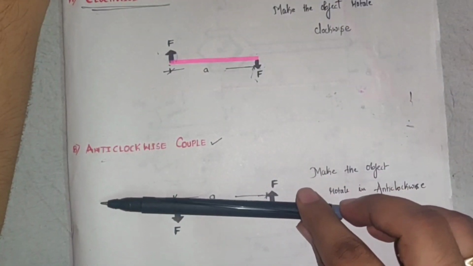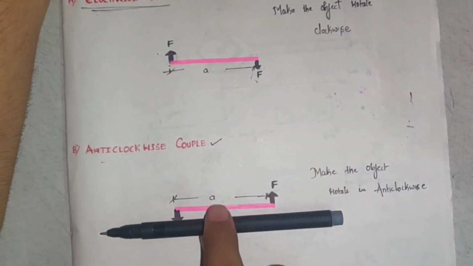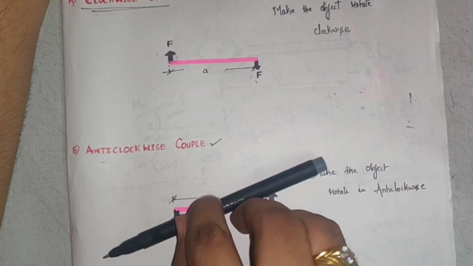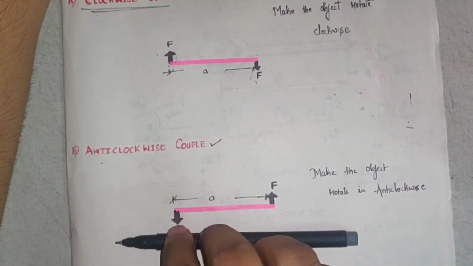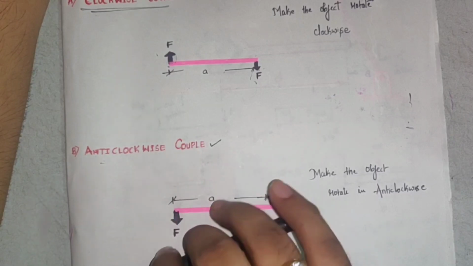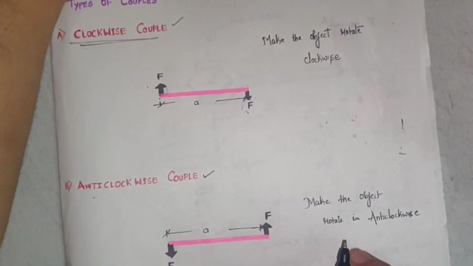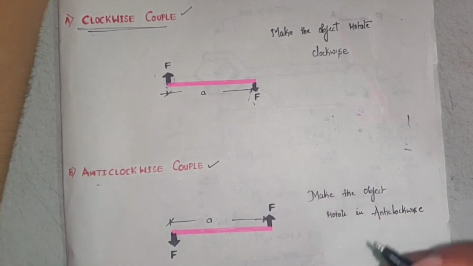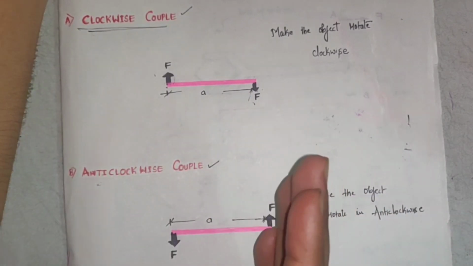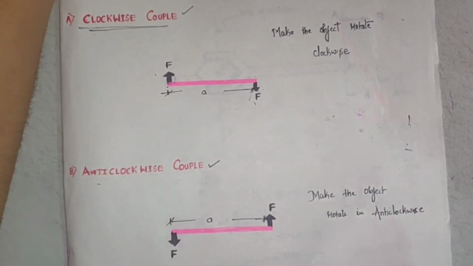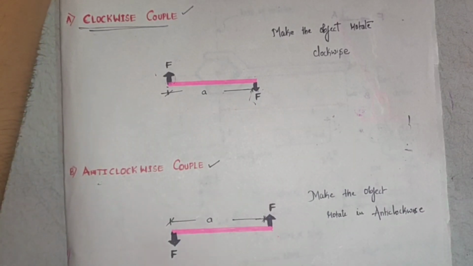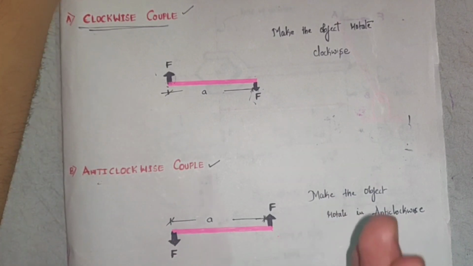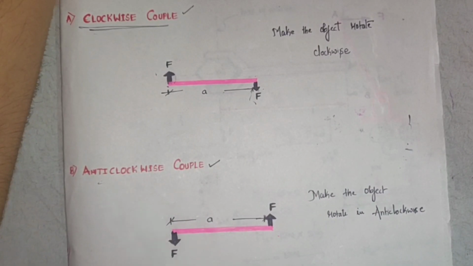In this one, one force acts downwards and one upwards in the opposite arrangement, so it rotates the object like this, which is anti-clockwise. For better understanding, when you apply force on the steering wheel and the vehicle turns right, you are rotating the steering in the clockwise direction. If the steering is rotated such that the vehicle takes a left turn, then you are applying an anti-clockwise couple.